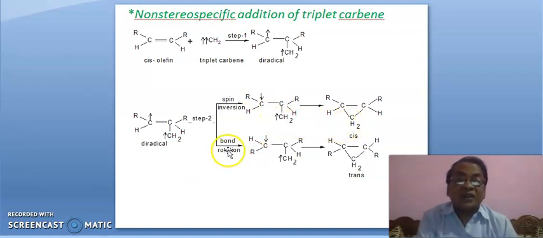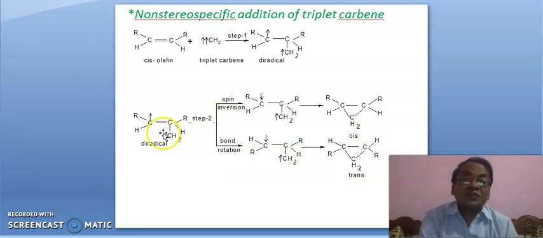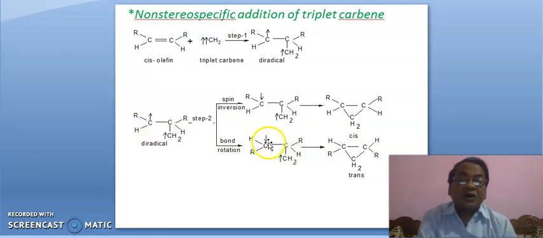In the second manner, there is bond rotation: suppose this bond rotates, the unpaired electron also turns to anti-clockwise spin, and then they pair up.